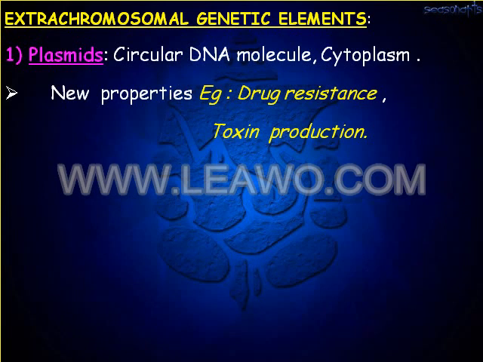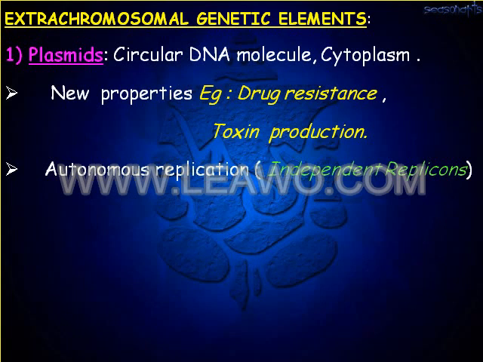The bacteria will get resistance by means of these plasmids, and some bacteria will produce toxins by means of these plasmids. Plasmids show autonomous replication, so they can replicate by themselves, independent of the chromosomal replication.